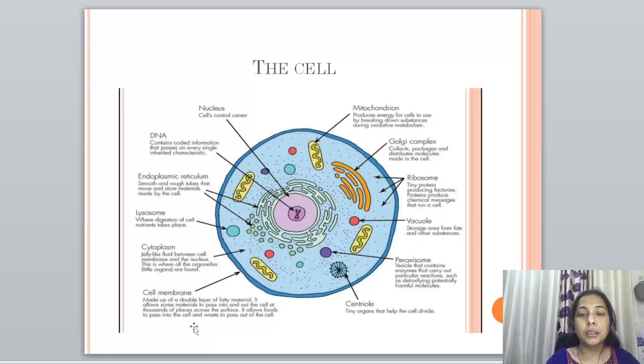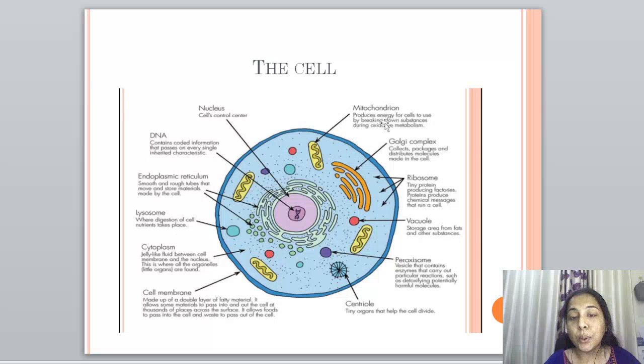One thing not given in this diagram is the cell wall. Why is it not given? Because the cell wall is not present in all cells. It is present only in the plant cell. And the cell wall is very important. Why? Because it gives rigidity and provides structure to the cell membrane. It surrounds the cell membrane, provides the shape and support that cells need, and protects them from mechanical shocks and injuries. And to be very clear, it is not present in animal cells. It is present only in plant cells.